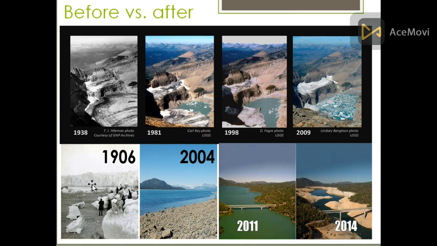In 1906, there are huge glaciers. At the same place, after 100 years, in 2004, there are no glaciers. This is just a mountain. These pictures were captured at the same place. Now, this is something different from temperature, but it is also a cause of climate change. In 2011, there is more greenery, more trees and bushes. But in 2014, deforestation occurs due to salination and other effects.